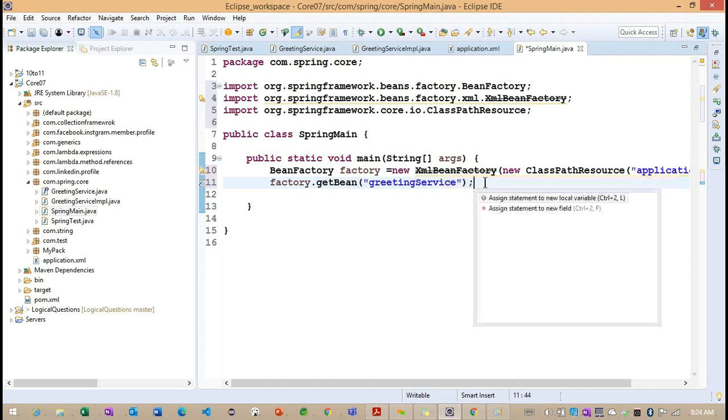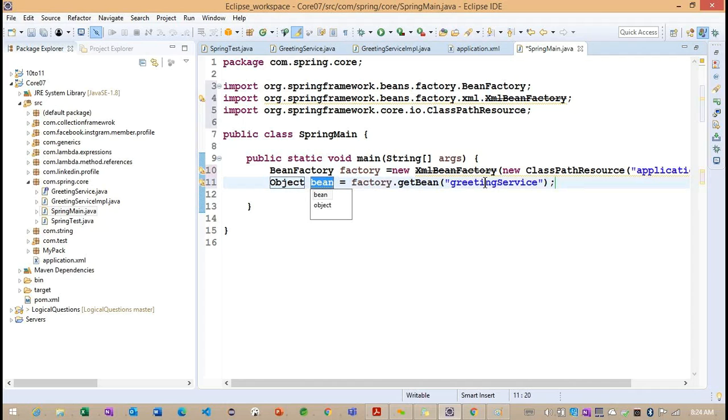Getting the point. So this greeting service is going to return an object here. Now what can we do? We need to convert it into our object style.